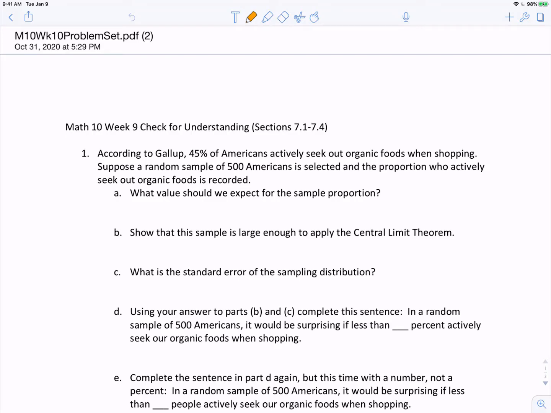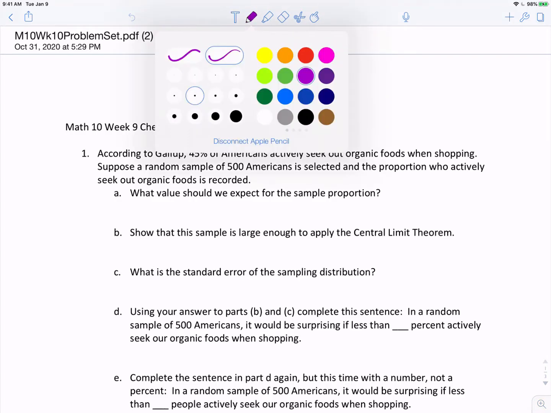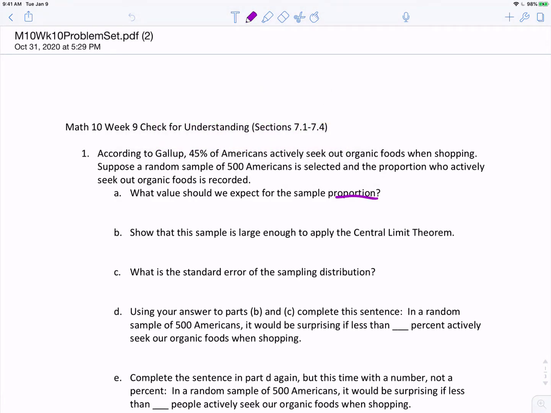According to Gallup, 45% of Americans actively seek out organic foods when shopping. Suppose a random sample of 500 Americans is selected, and the proportion who actively seek out organic foods is recorded. What value should we expect for the sample proportion? We expect the sample proportion to be about the same as the population proportion.